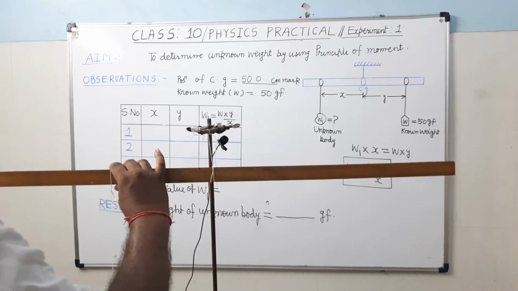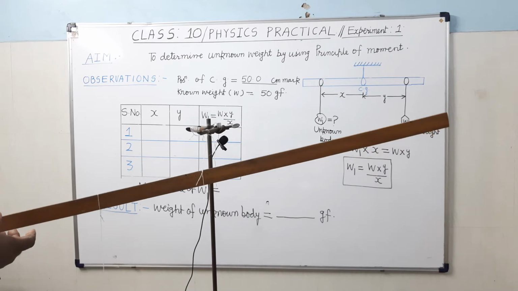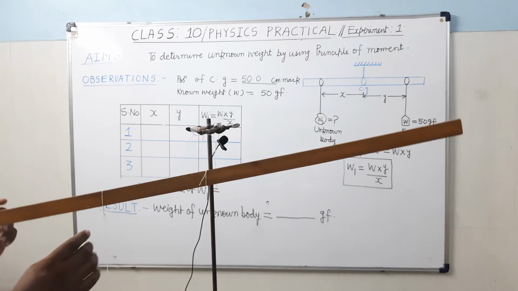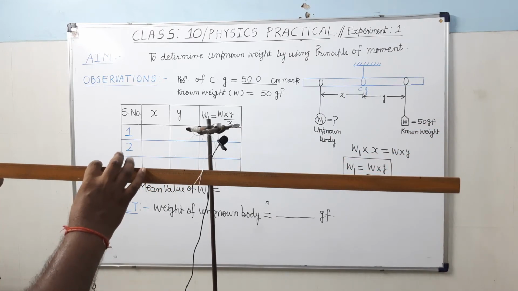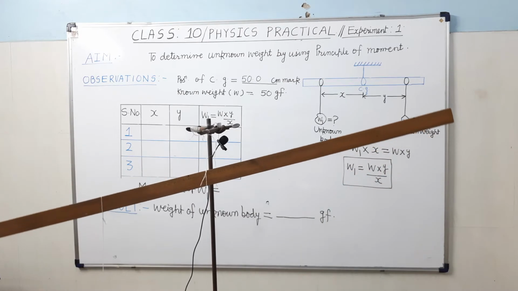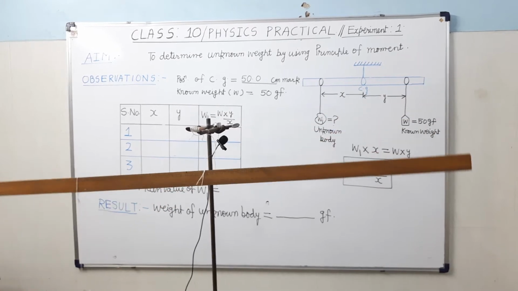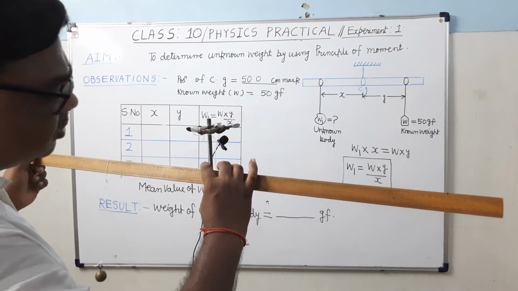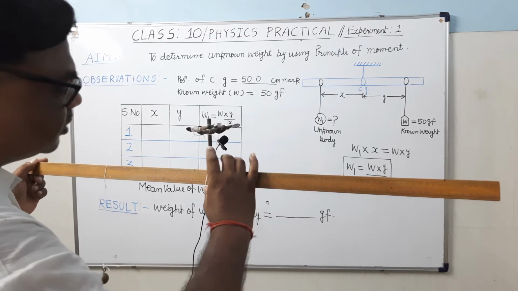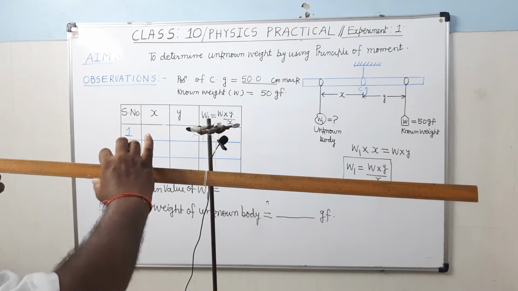When you suspend it on the left side at the 30 centimeter mark, what will happen? Because of the anti-clockwise moment produced by this unknown weight, it is descending. It is clear? In order to counterbalance, here it has slightly displaced. So once again I will bring it, yes, now it is okay. So see here, bring it at the 30 centimeter mark.